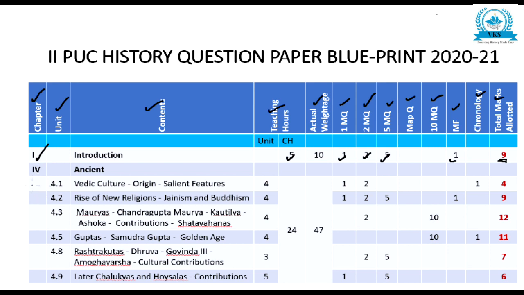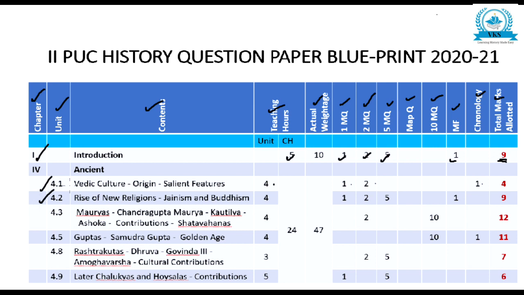Then you go on to the fourth chapter, that is ancient period. In that, 4.1, that is Vedic culture. Teaching hours 4 hours, 1 mark 1 question, 2 mark 1 question, match the following and chronological order 1 question each, and total 4 questions will be there.